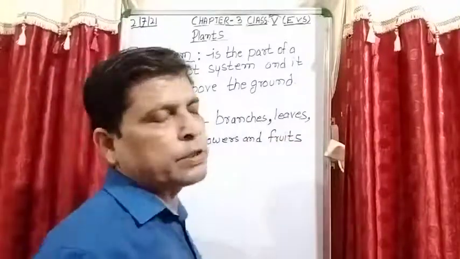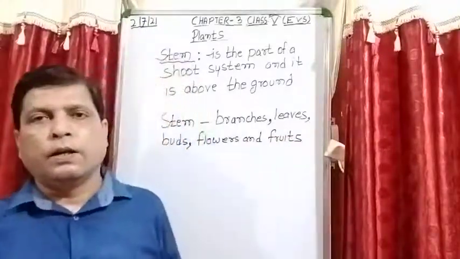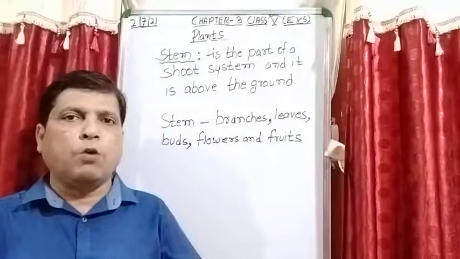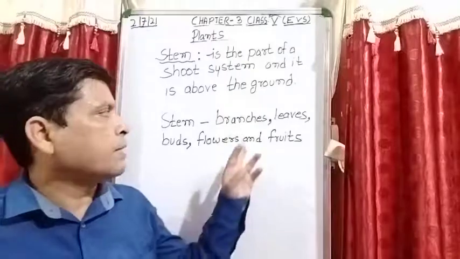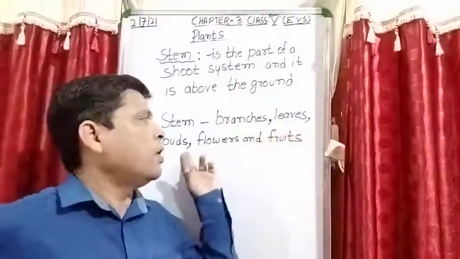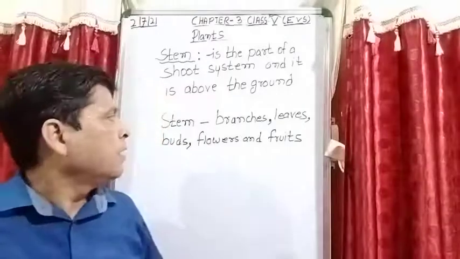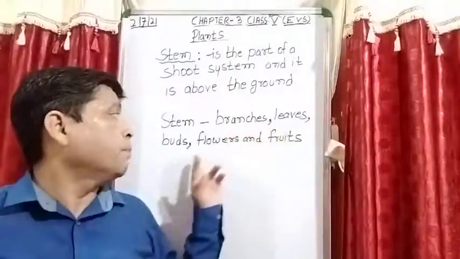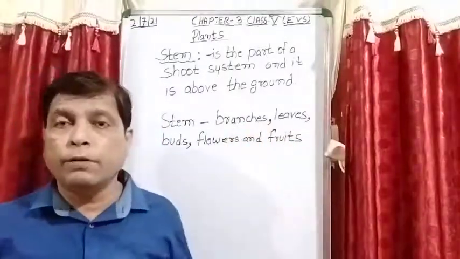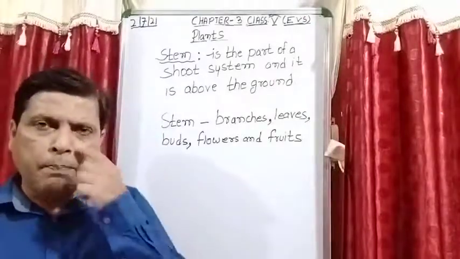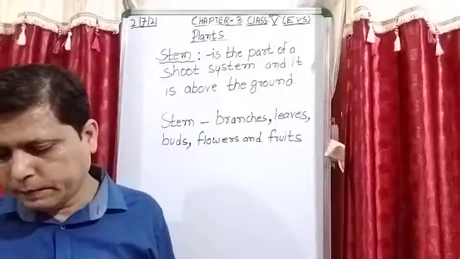So it supports the parts which are above the ground. Those parts are branches, leaves, buds, flowers and fruits. So it supports the above-ground part of the plant.